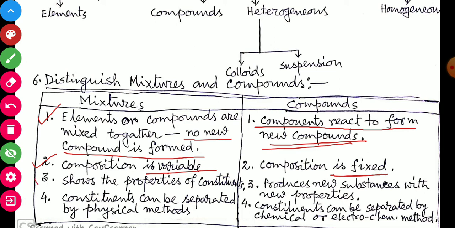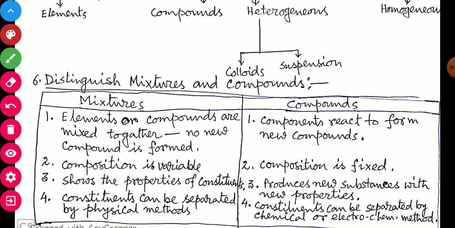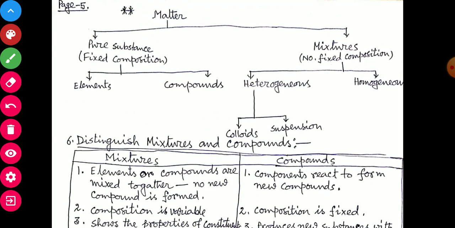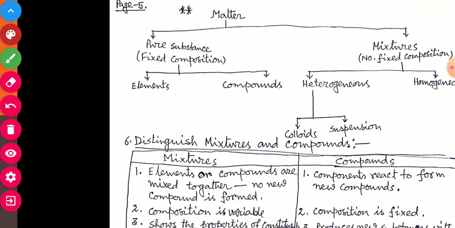Point number 3, mixtures show the properties of constituents, but in compounds, new substances are produced and hence properties will be new. Point number 4, constituents can be separated by physical methods, but in compound, constituents can be separated by chemical or electrochemical methods. So, students, go through this video time and again, and thank you for watching my video.